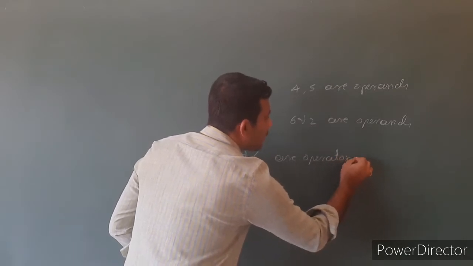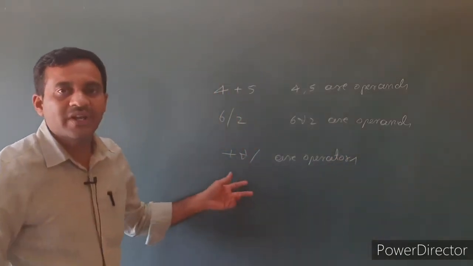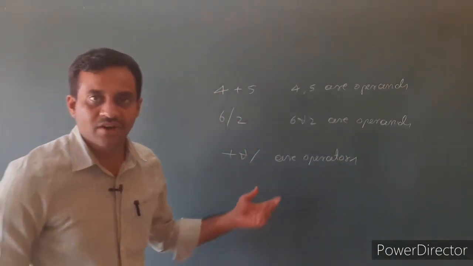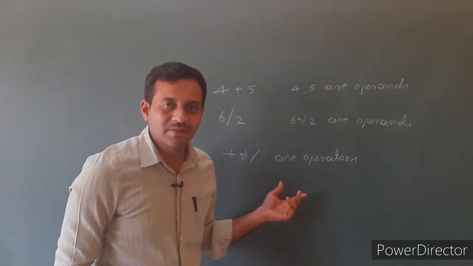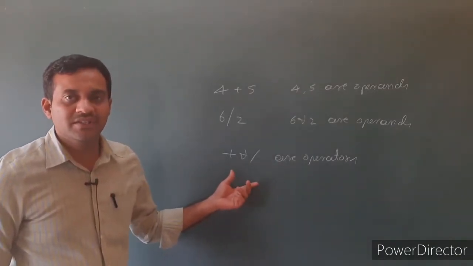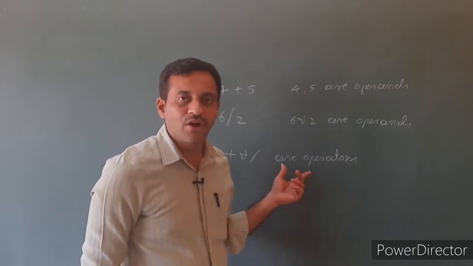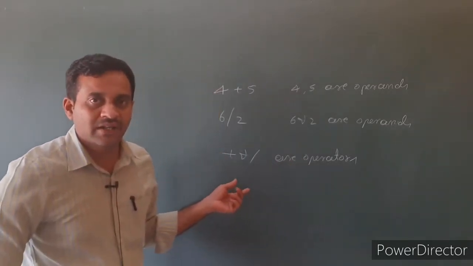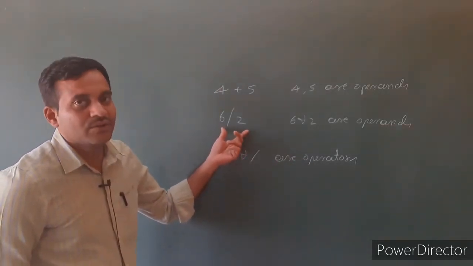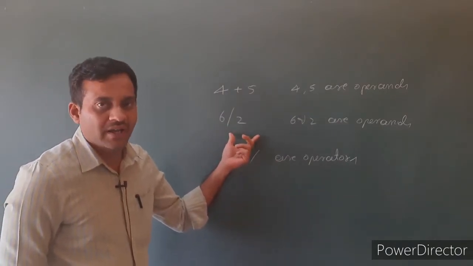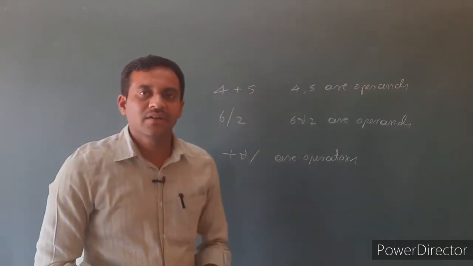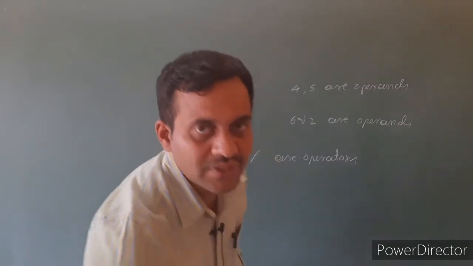So operators are basically symbols which define the operation for the compiler. Operators are used along with the operands. Operators are mainly classified into three types.